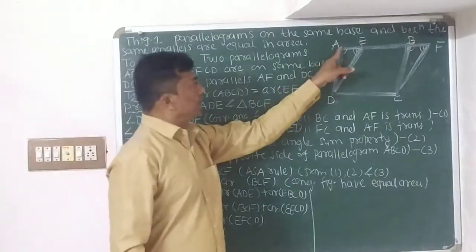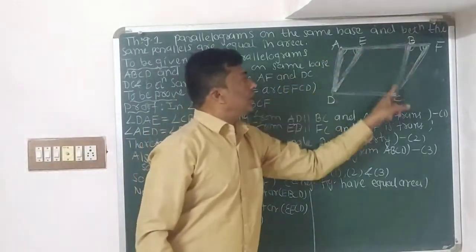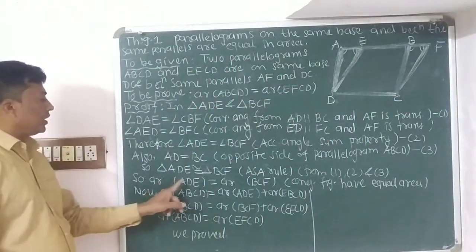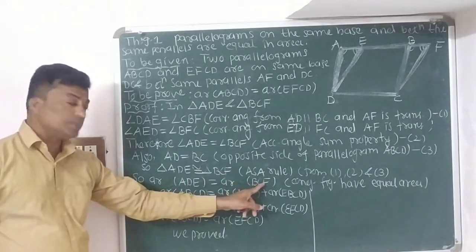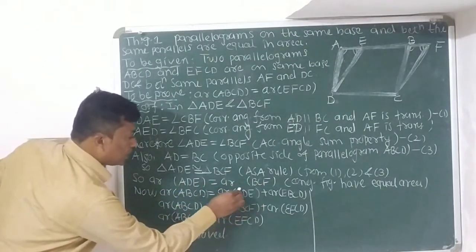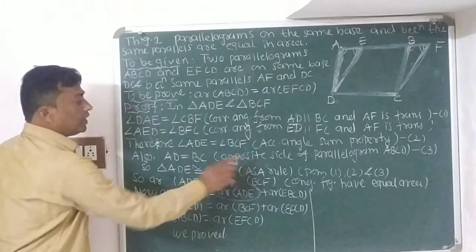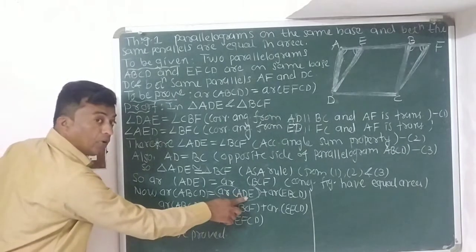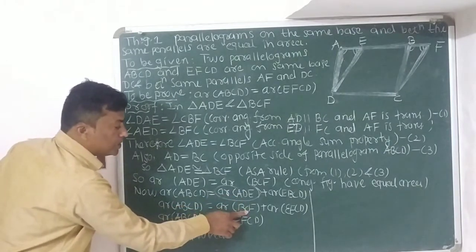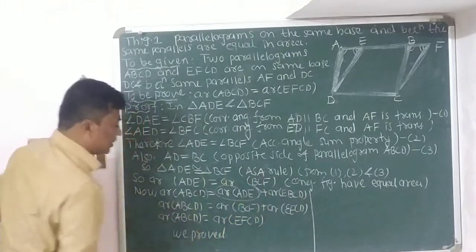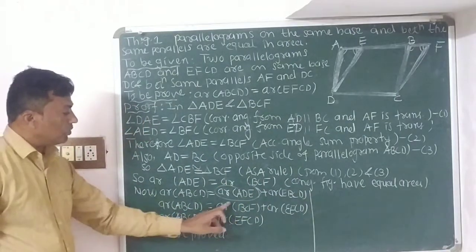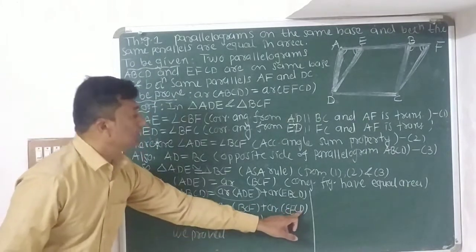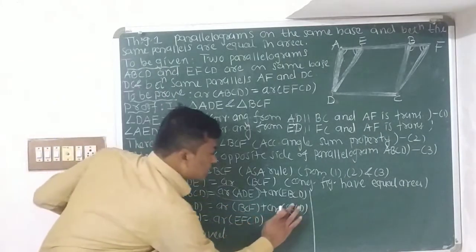Now see children, area of ADE and area of BCF are equal to each other, as we proved area of ADE is equal to area of BCF. So instead of area of ADE, we can write area of BCF. So area of ABCD is equal to area of BCF plus area of EBCD.